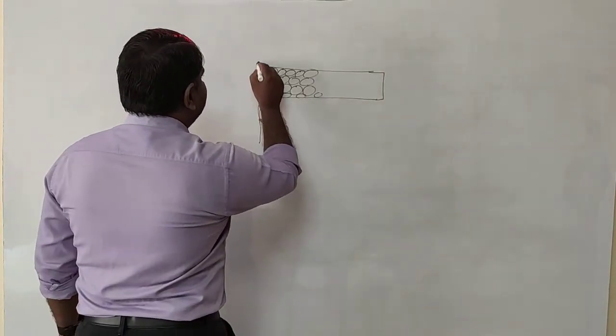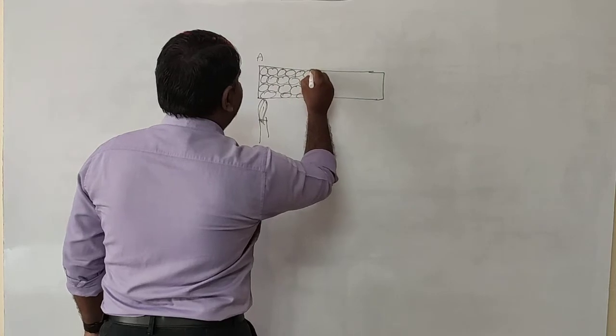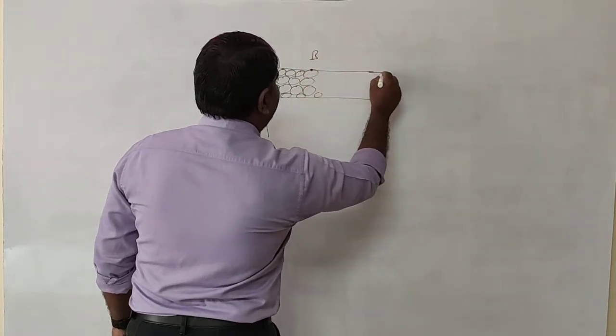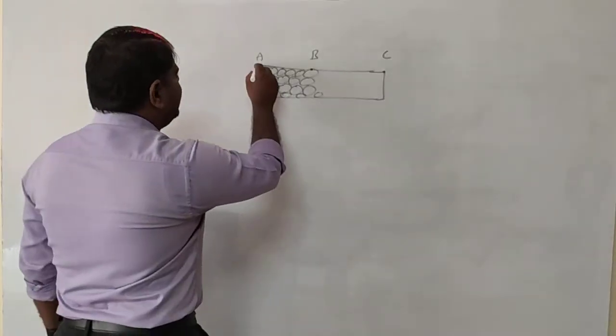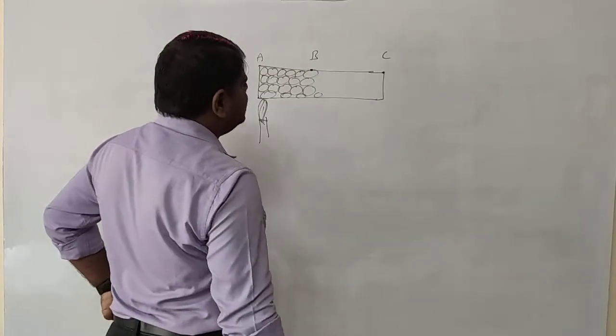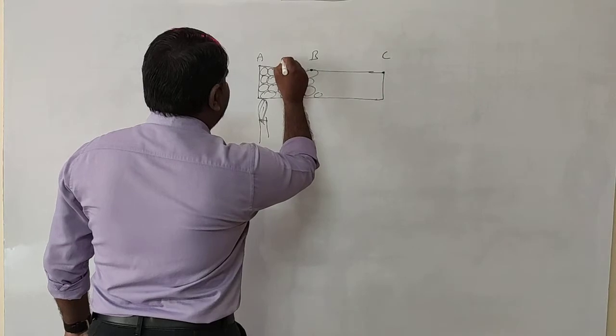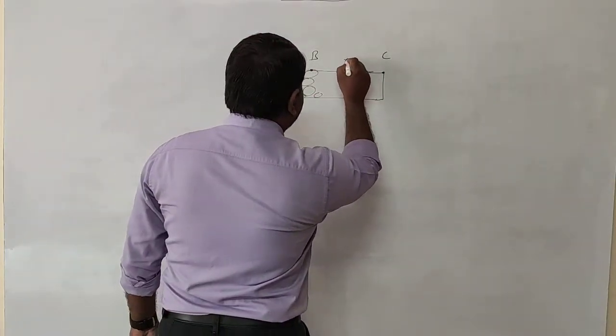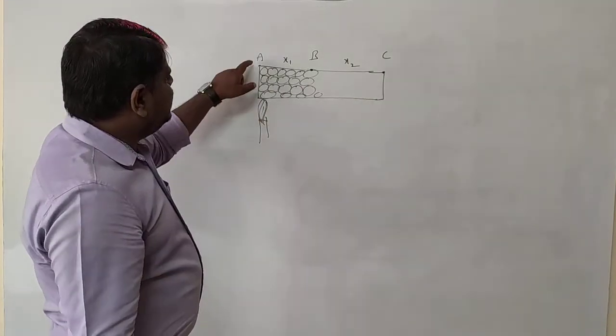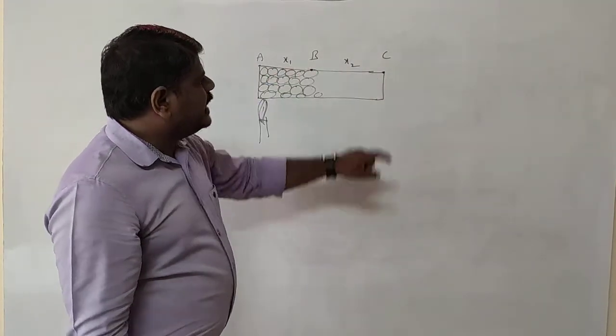So this is the point A, and here I am going to take the point B, and here I am going to take the point C. The distance between A and B is x1. The distance between B and C is x2.